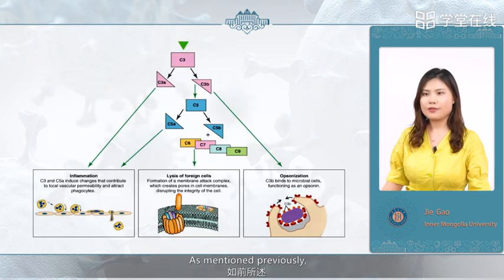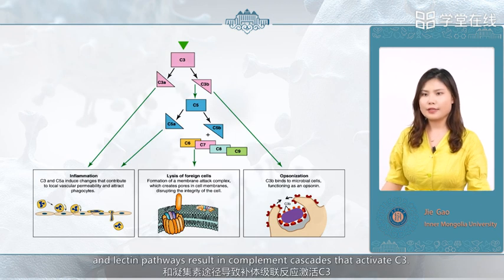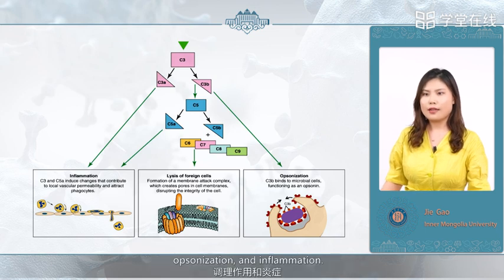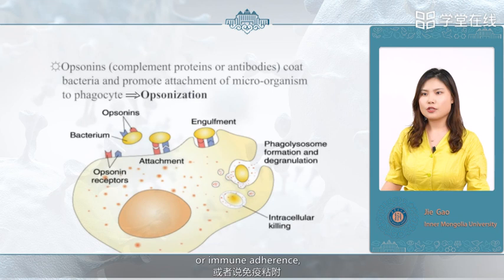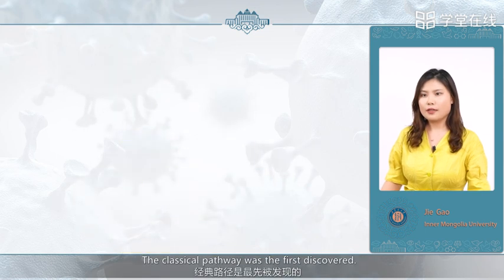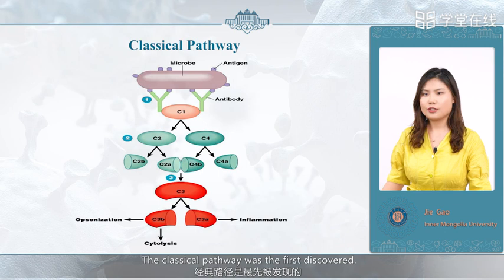As mentioned previously, the classical, alternative, and lectin pathways result in complement cascades that activate C3. Activation of C3 in turn can lead to cytolysis, opsonization, and inflammation. Opsonization, or immune adherence, promotes attachment of a phagocyte to a microbe. This enhances phagocytosis.